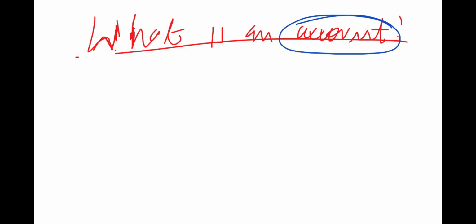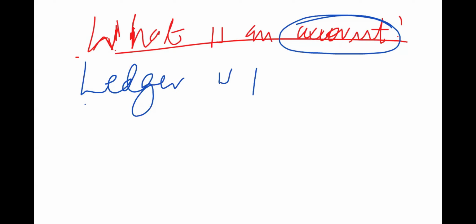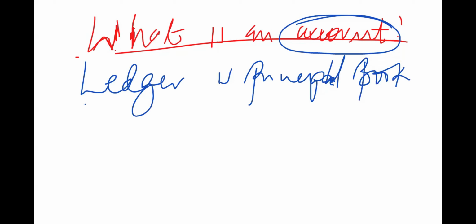So a ledger, as I told you, we said a ledger is the main principal book, a principal book of accounts. Now, it's in this ledger, or in this book, in which we do what we call the double entry.